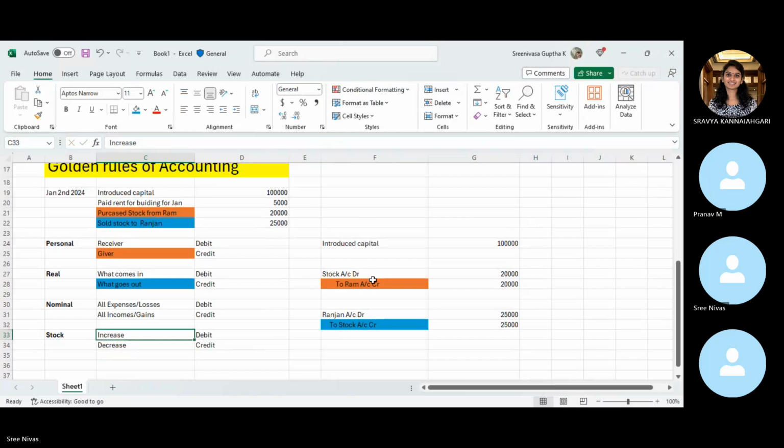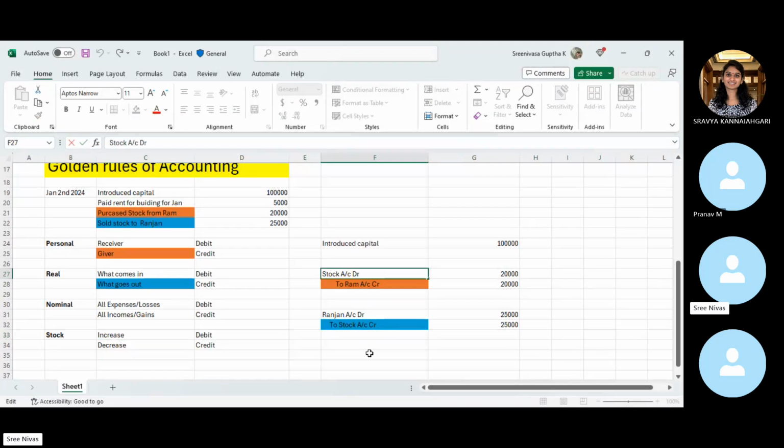That means every individual item we will consider in our books of account as an account. The stock is an account, Ram is an account, capital is an account, cash is an account, building is an account, rent is an account. Any item that is connected in the transaction, connected to the cash, we will consider as an account.